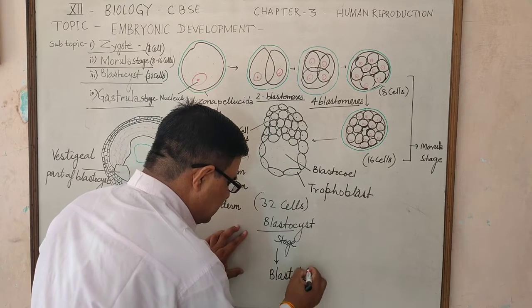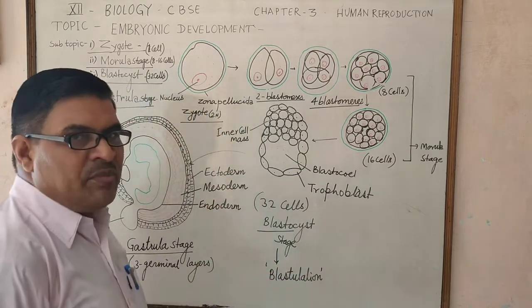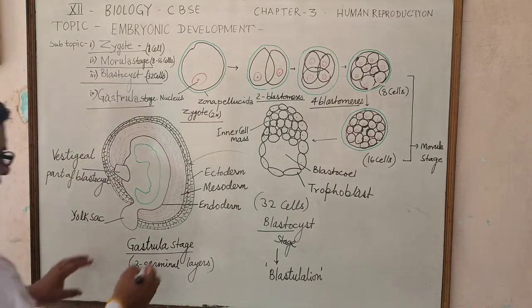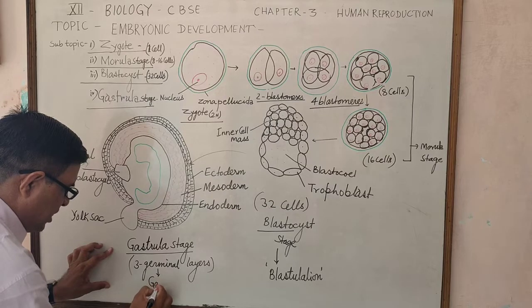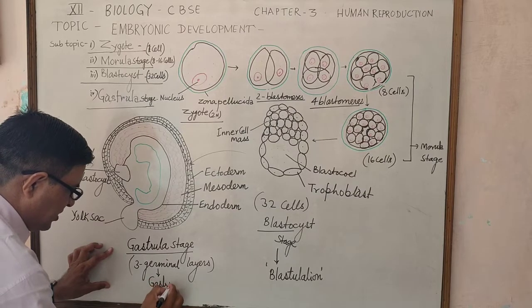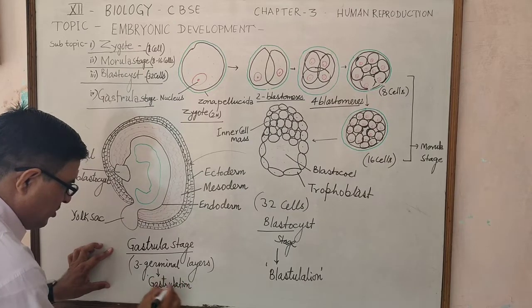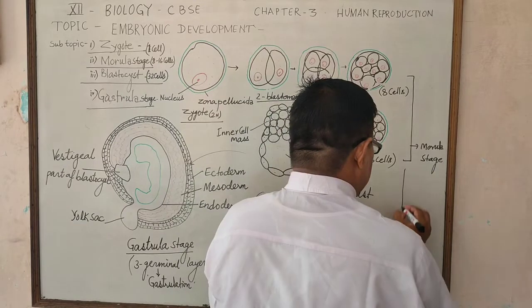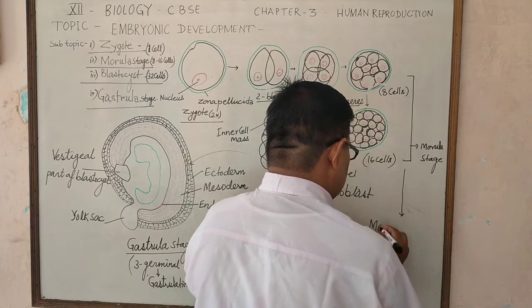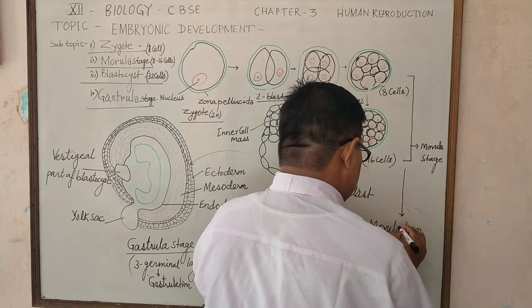It is called blastulation. Development of the gastrula stage occurs by gastrulation. Likewise, development of the morula stage occurs by morulation. Here, during the